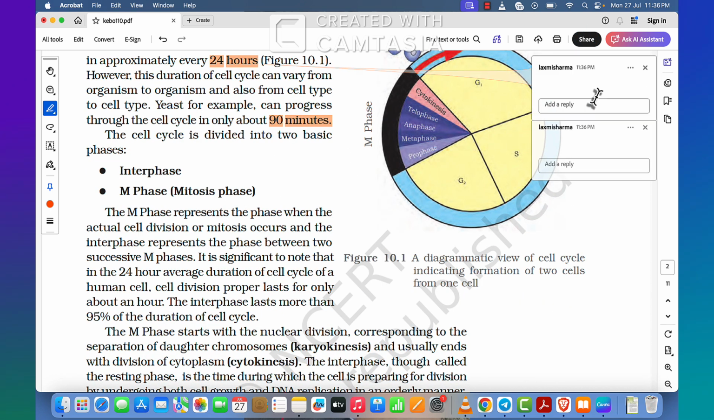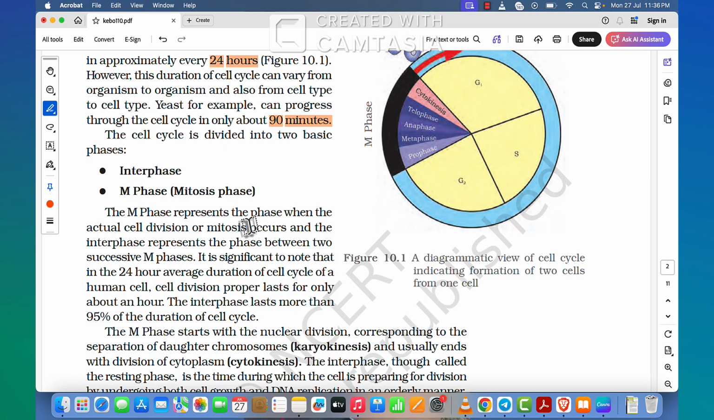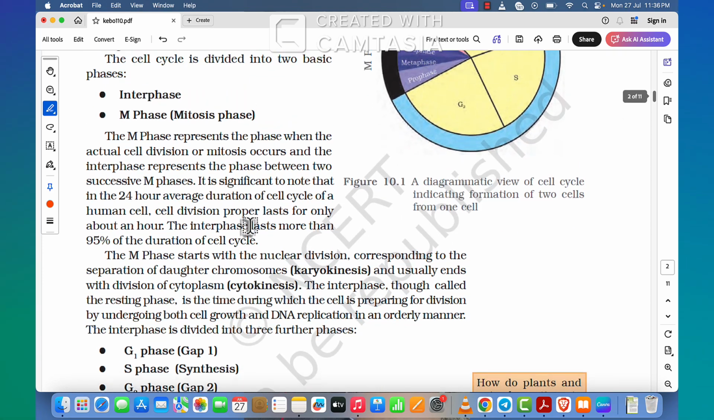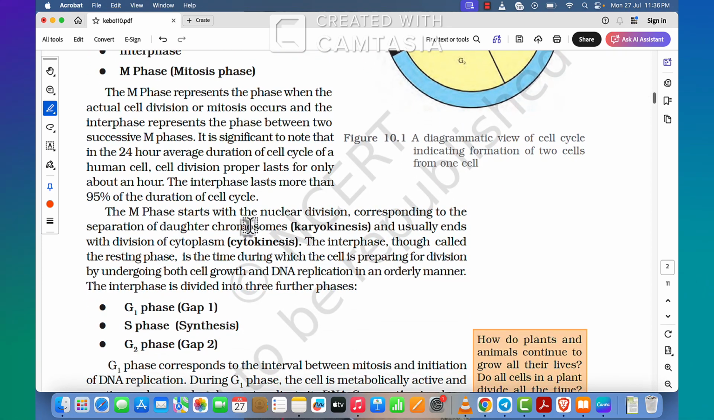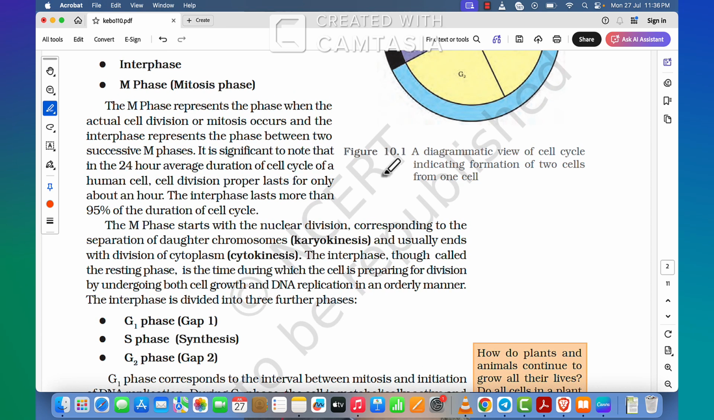The cell cycle is divided into two phases, interphase and M phase. Okay, so what is interphase? What is M phase? M phase represents the phase when the actual cell division or mitosis occurs, and the interphase represents the phase between two successive M phases. Okay, interphase is between two successive M phases and M phase is the actual mitosis.